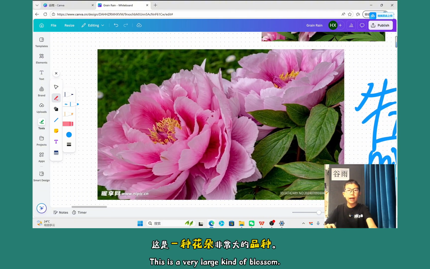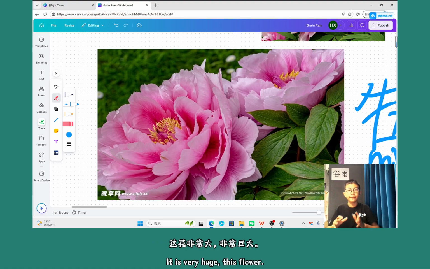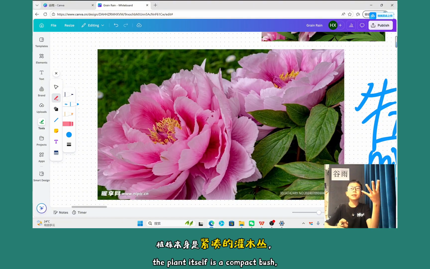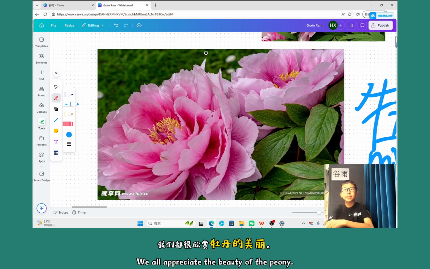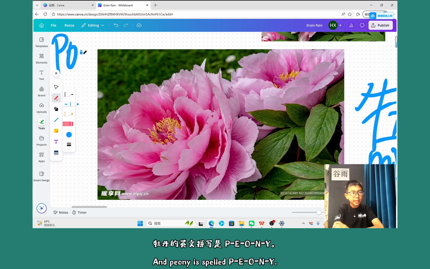This one is a very big blossom. It's very huge. The plant is actually a compact size, like a bush here, but one flower can go as large as about 30 centimeters. So we all appreciate the blooming of the peonies here, and peonies is spelled like this.